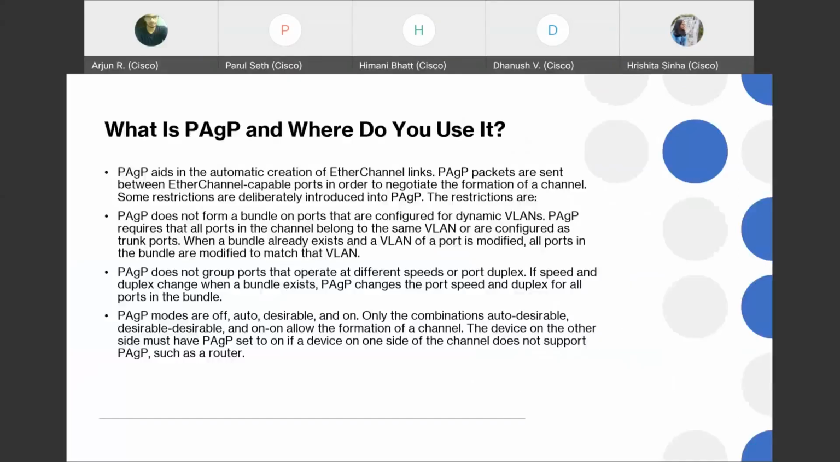So what is PAGP? PAGP is Cisco proprietary, and it automatically creates Ether channel links. PAGP packets are sent between Ether channel capable ports in order to negotiate the formation of the channel. PAGP does not form a bundle on ports that are configured for dynamic VLANs. So there are some restrictions on this. PAGP requires that all the ports be in the same VLAN or configured as trunk ports. So when a bundle already exists and the VLAN of a port is modified, all ports are modified to match that VLAN.